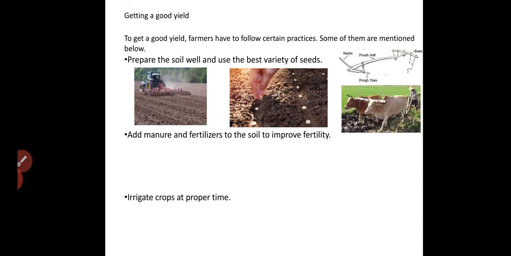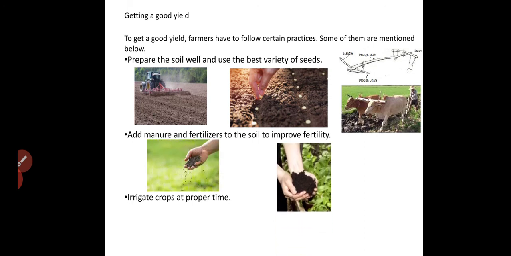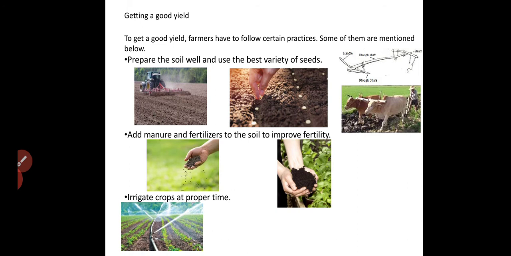And the next step is to add manure and fertilizers to the soil to improve its fertility. You can observe that the farmers are adding the fertilizers or manures to the soil. And you may also have seen that, either some of your parents or the farmers, you can ask them what kind of fertilizers or manures they are going to use to improve the soil fertility.